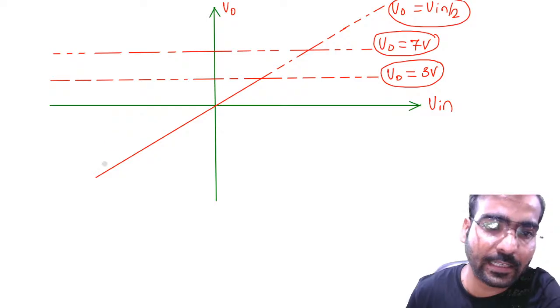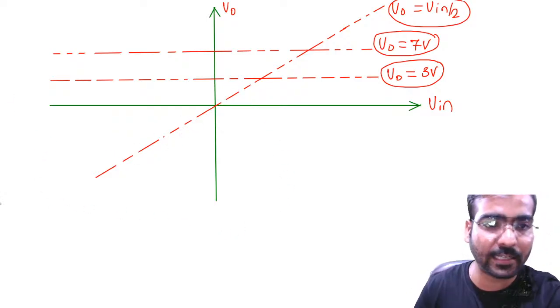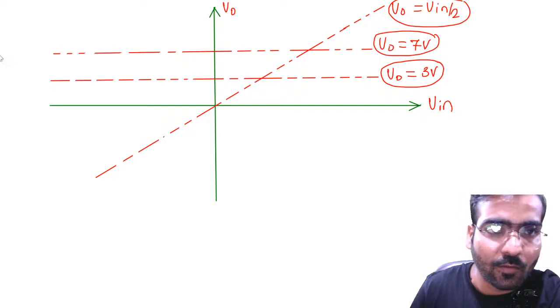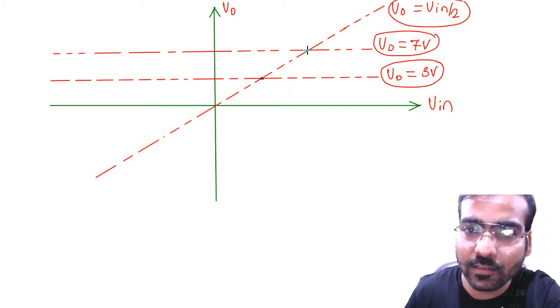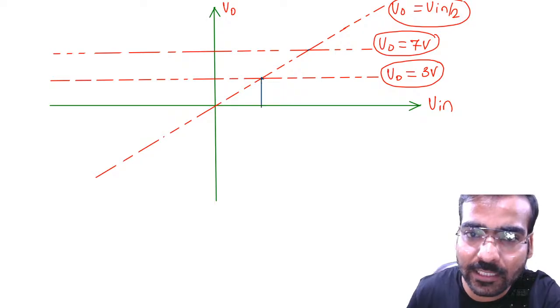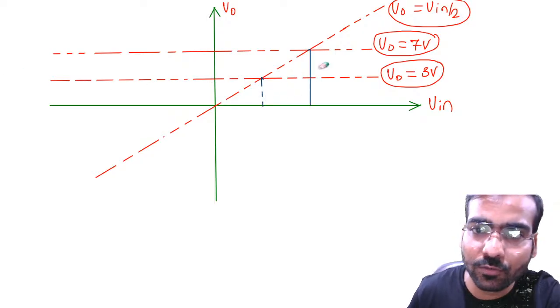Okay, transfer characteristics. What is the transfer characteristics of this question? Okay, what is the intersection point? This is the intersection point. What is this point and what is this point? Let us find out this value. Definitely 6 and 14 will come.